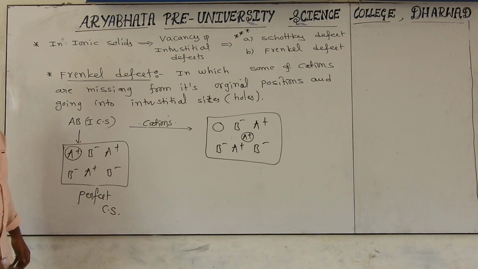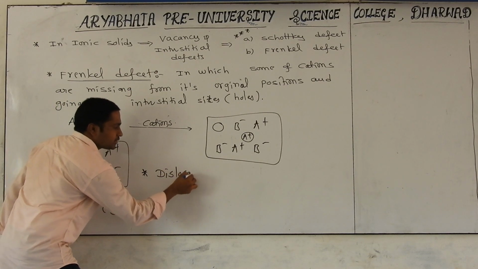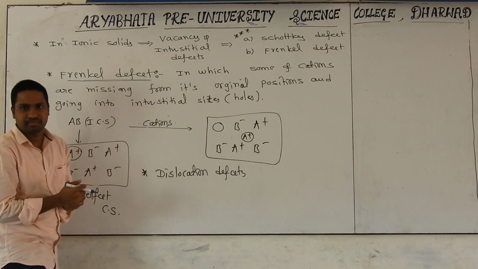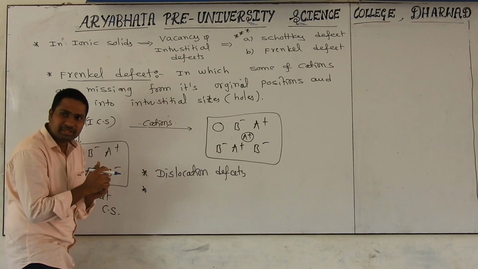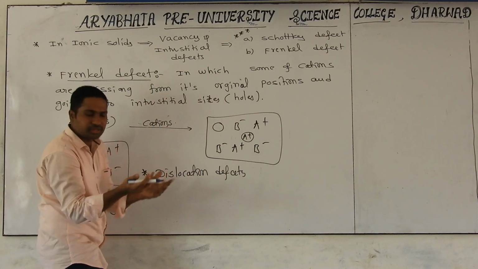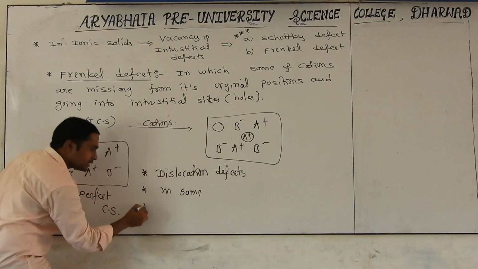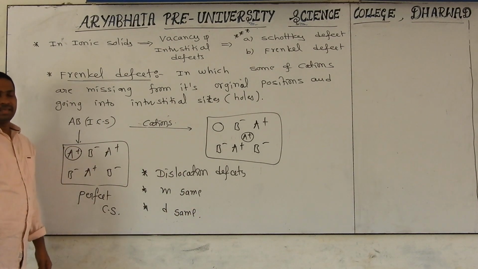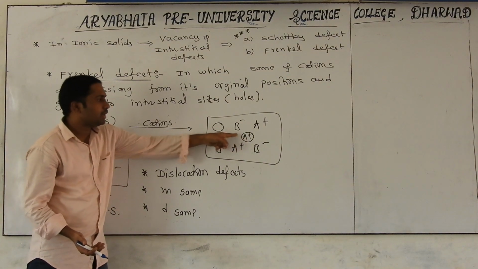Are you clear? Yes, that's why we call this defect a dislocation defect. Dislocation defect means just the location changes. But what happens due to this? Is there any change in the mass of the crystal? No. Here 6 particles are there, here also 6 particles are there. Just the position changes. That's why the mass of the crystal remains the same. If the mass remains the same, then the density of the crystal also remains the same.